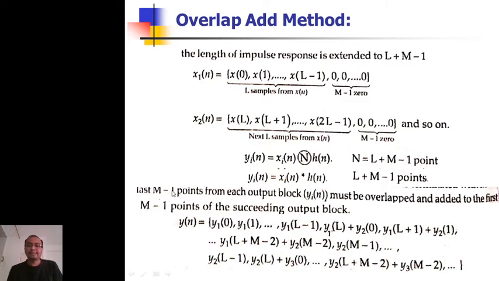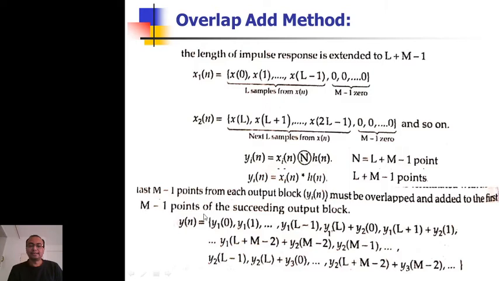In each y_i(n), I get the last M minus 1 points, which are extra, because I want only L points. When I pass x1(n) of length L, I always want the answer of L points, but because of linear and circular convolution, we are getting L plus M minus 1 points. But these last M minus 1 points are not useless. They actually indicate something: the last M minus 1 points from each output block y_i(n) must be overlapped and added to the first M minus 1 points of the succeeding output block.